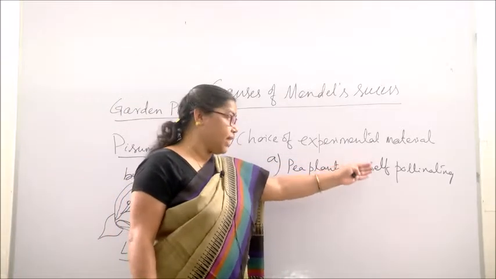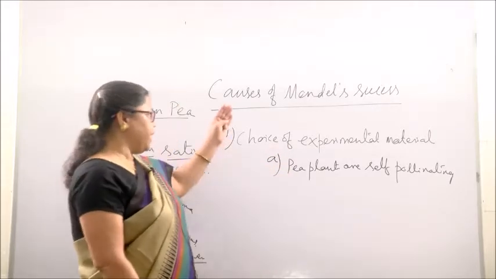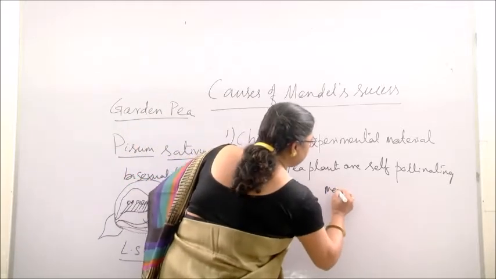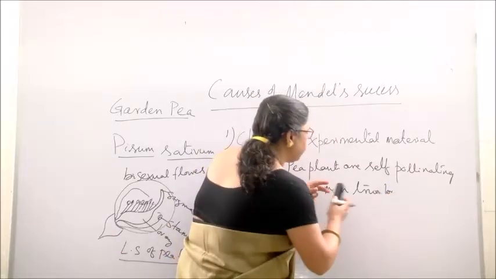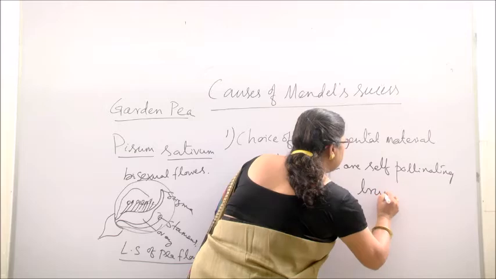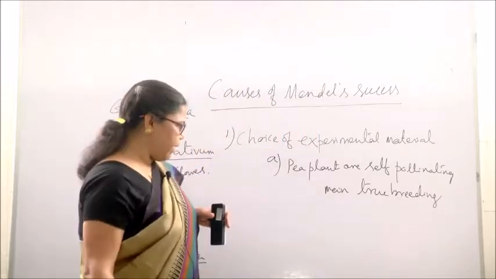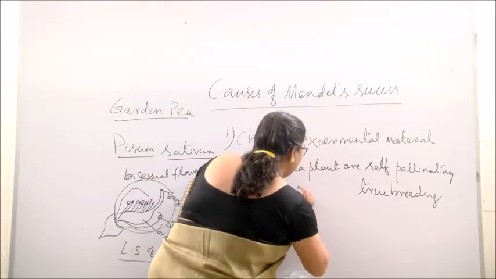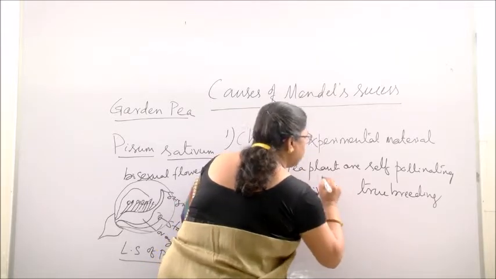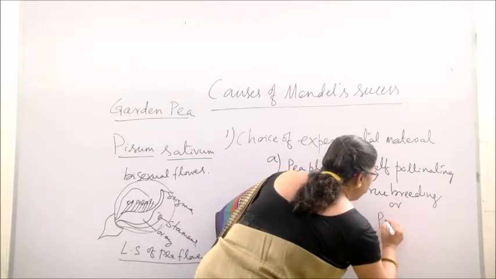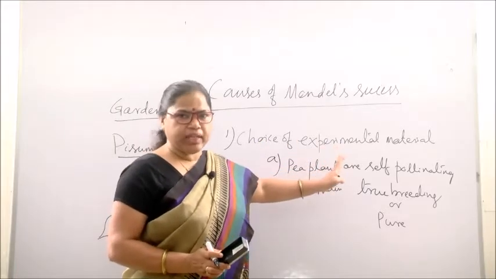So, self-pollination or self-fertilization in pea plants helped Mendel to maintain true breeding plants. This is also called pure plants. I will explain what we mean by true breeding plants. To maintain true breeding, self fertilization is very much necessary.